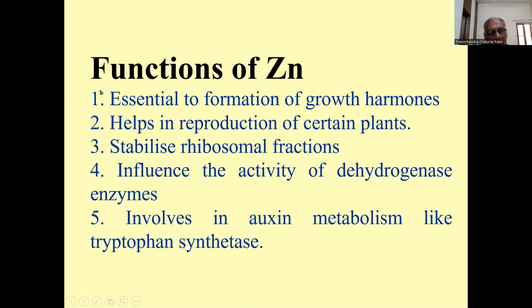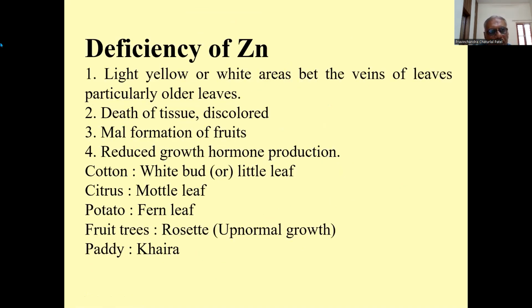Function of zinc: it is essential to the formation of growth hormone, helps in reproduction of certain plants, stabilizes reusable fractions, and influences the activity of dehydrogenase enzymes involved in auxin metabolism, like tryptophan synthetase. Deficiency of zinc shows as light yellow or white areas between the veins of leaves, particularly older leaves. So zinc deficiency is found in older leaves.